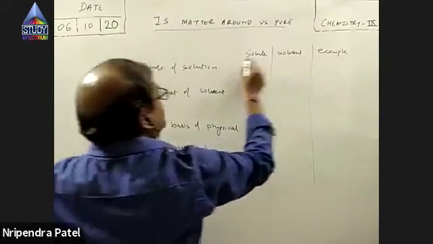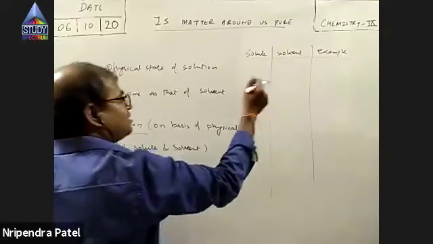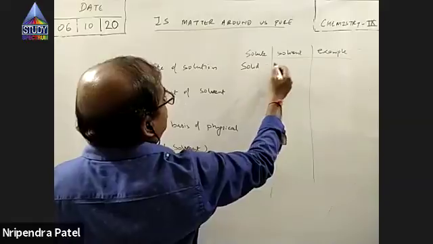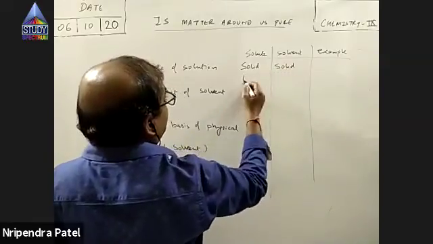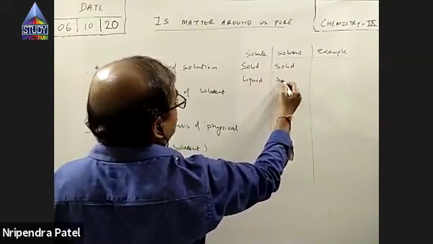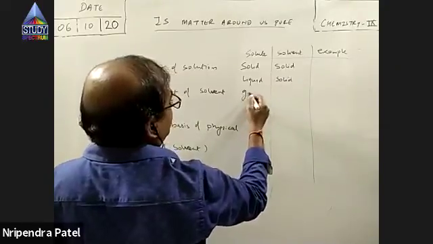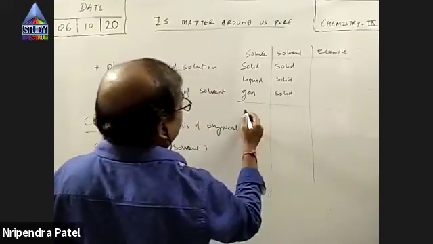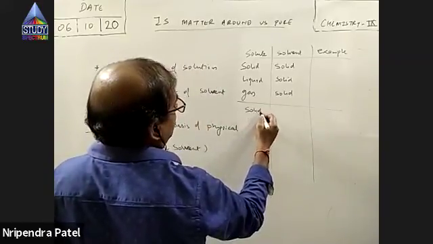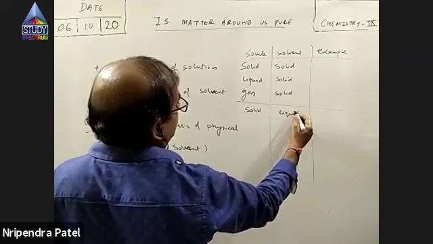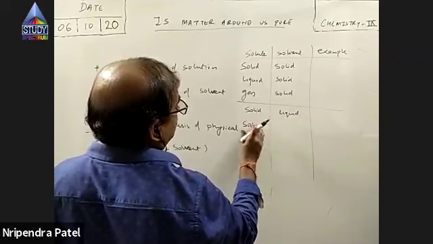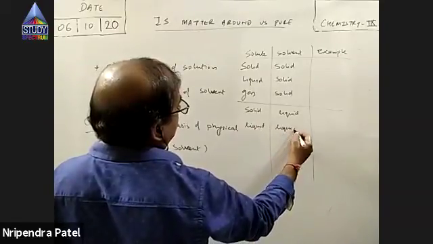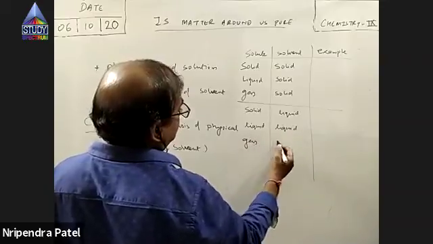I'm not sure whether the teacher will ever ask this question because that's information again. So, I can have solid dissolved in solid, liquid dissolved in solid, gas dissolved in solid. I can have solid dissolved in liquid, liquid dissolved in liquid, and gases dissolved in liquid.